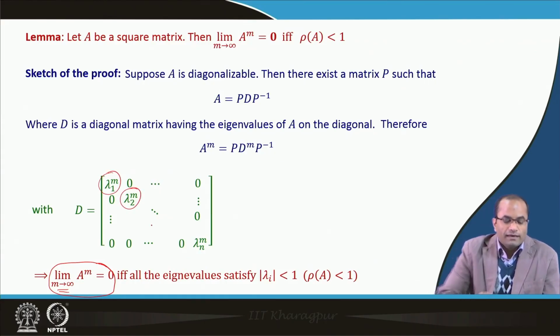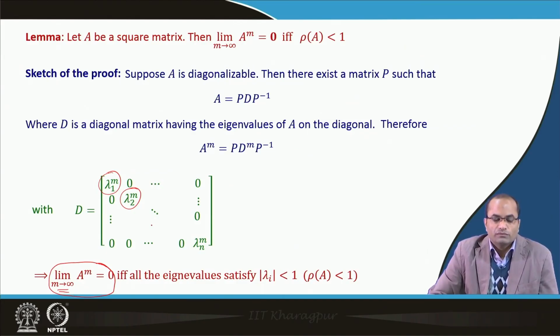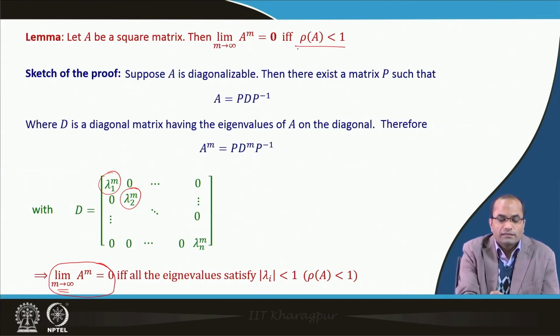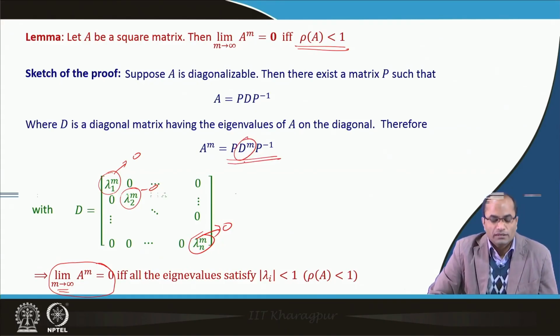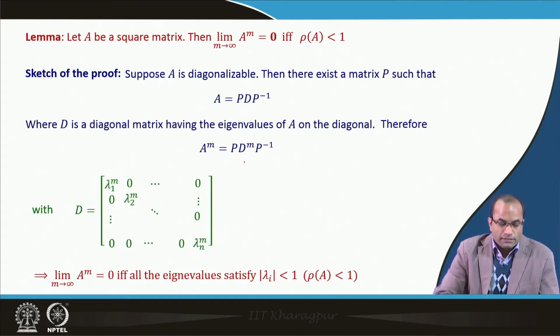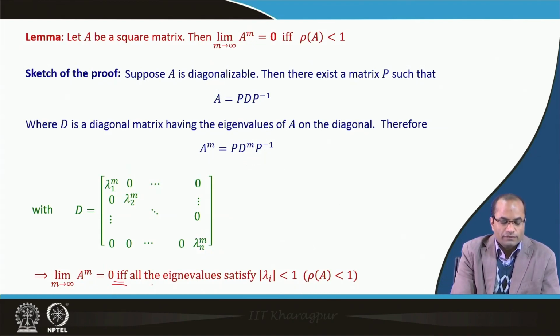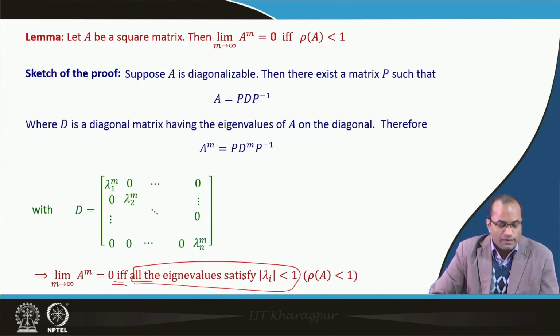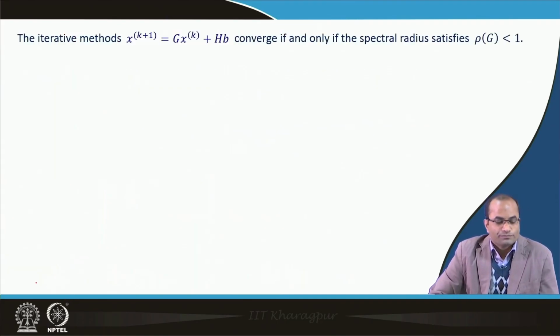So, if all the eigenvalues are less than 1, in other words the spectral radius rho of A is less than 1, then all of them will go to 0, and finally when we multiply, everything will become a 0 matrix. So, that is the condition, and we have an if and only if condition: if all the eigenvalues are less than 1 in absolute value, then the limit of A power m will go to 0.